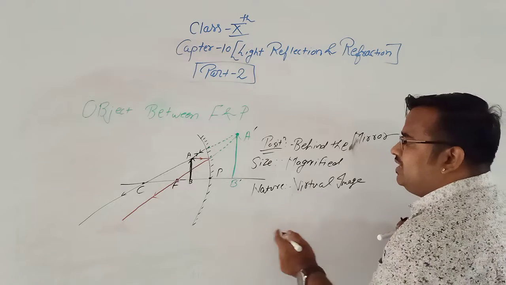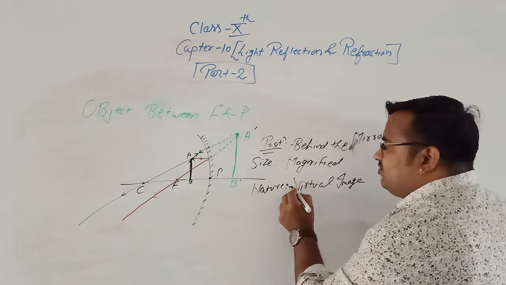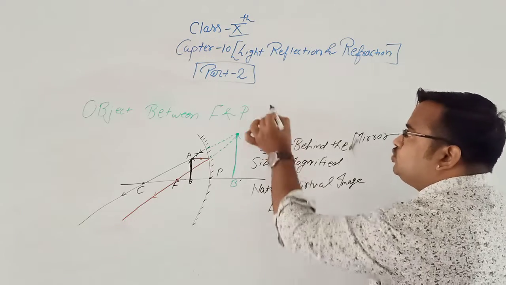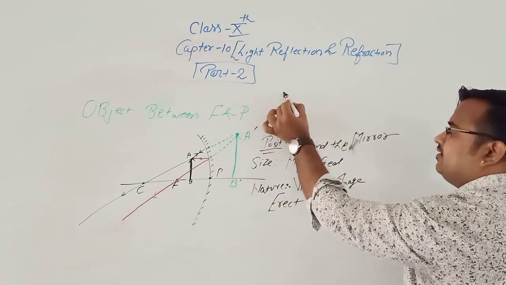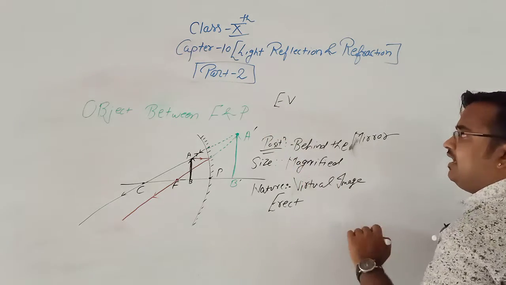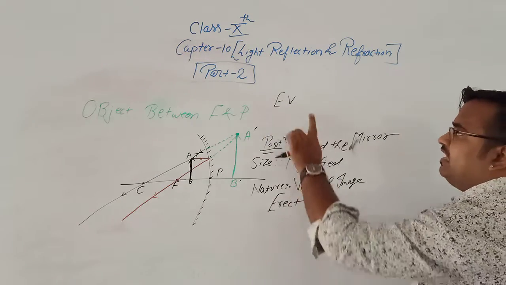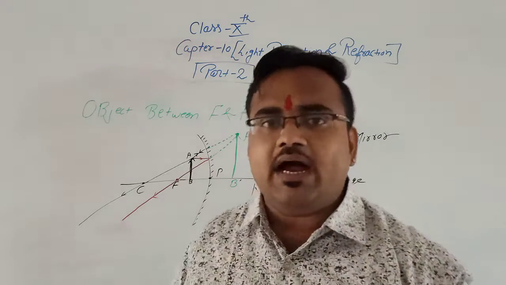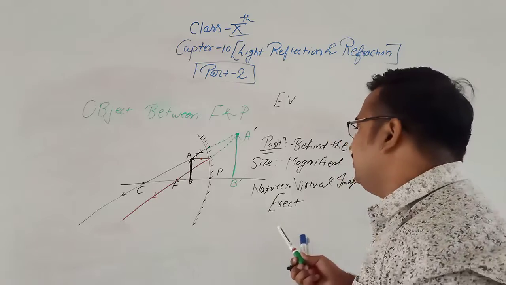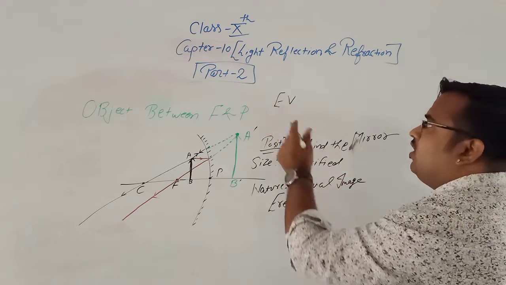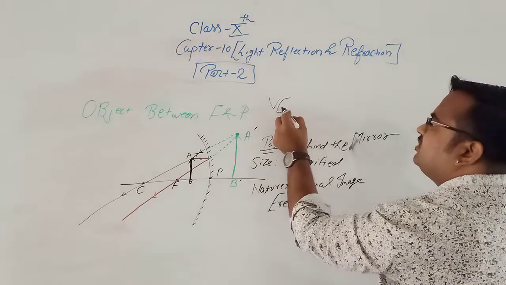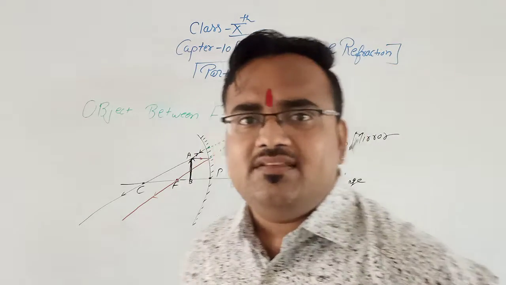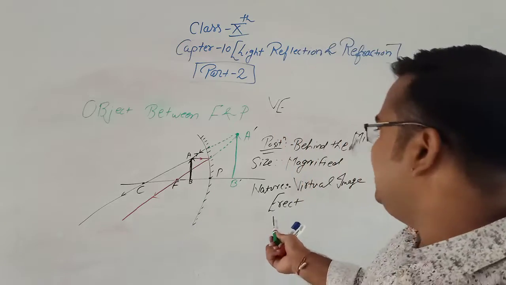Okay. Now it is a virtual image, and if the image is virtual, then it is erect. You should remember these letters E and V. That means if the image is virtual, 100% it would be erect. Erect and virtual, or you can remember VE, virtual and erect. If the image is virtual, its nature would be erect.